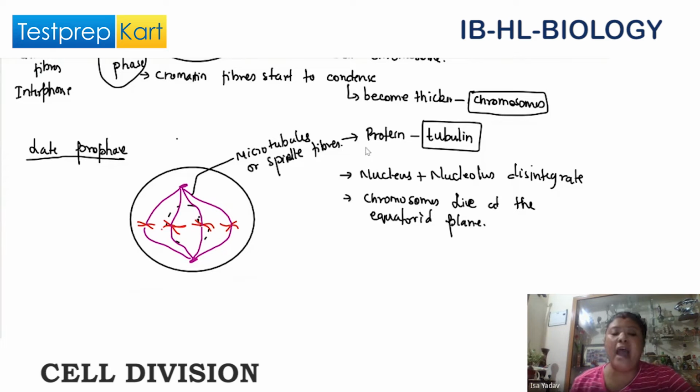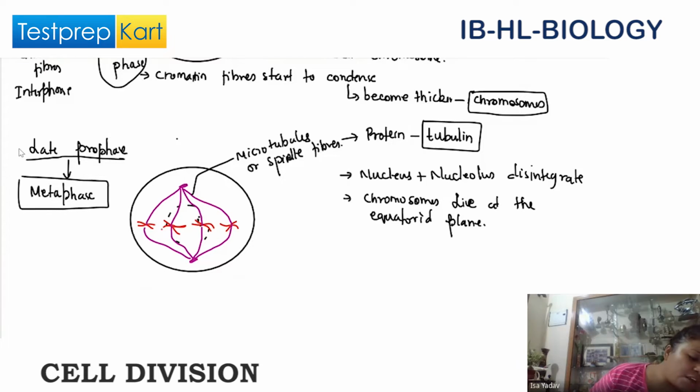As the spindle fiber gets attached to the chromosome in the late prophase, the transition takes place, and the cell is now in metaphase. Is this point clear?